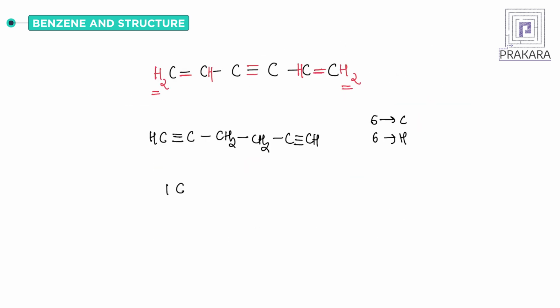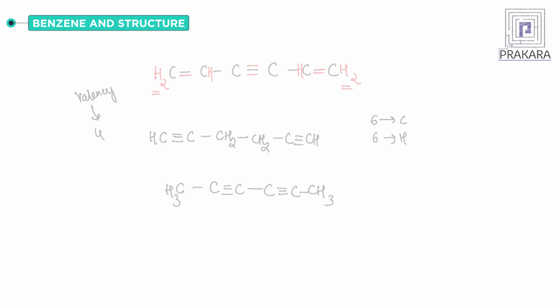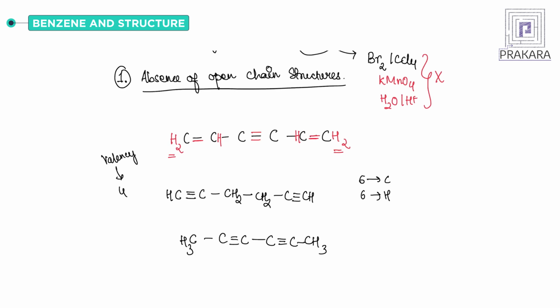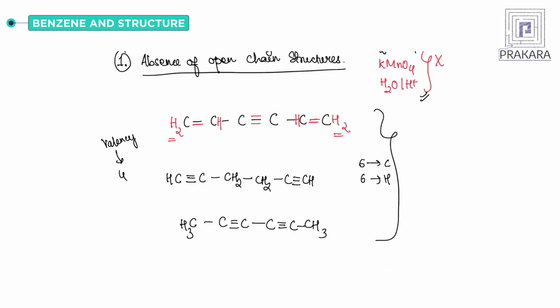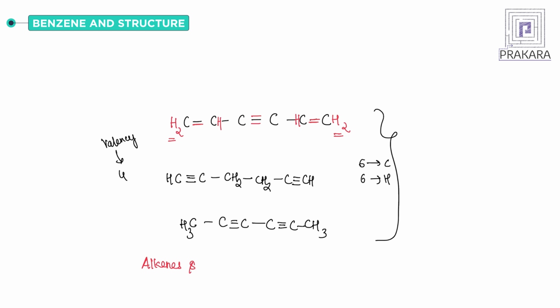Another structure can be CH3, C triple bond C, C triple bond C and CH3, right? So other possible structures are these, and we know the valency of carbon is 4, so it will be forming 4 bonds only. So fit in the hydrogens, put the bonds. If it was possible that it had the open chain structure, then benzene should have undergone these reactions along with the reactions that are shown by alkenes and alkynes.